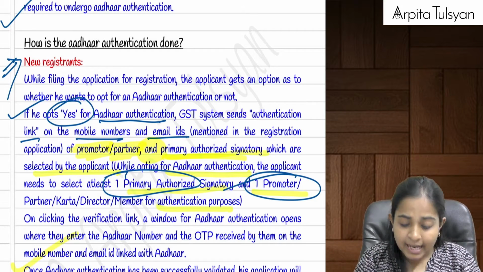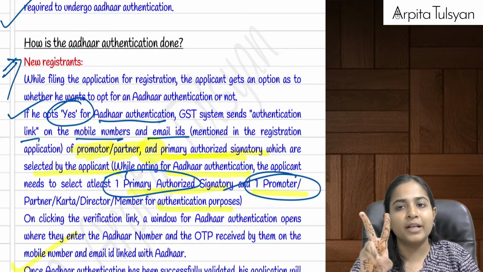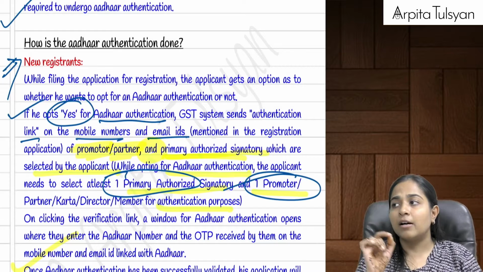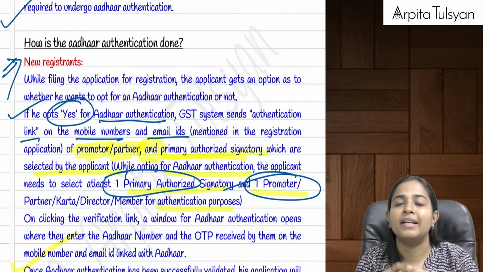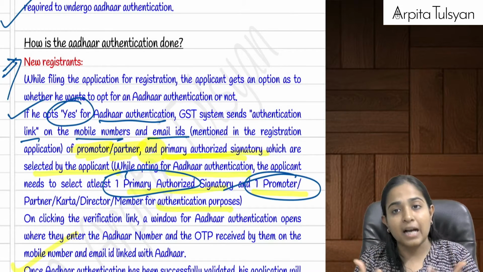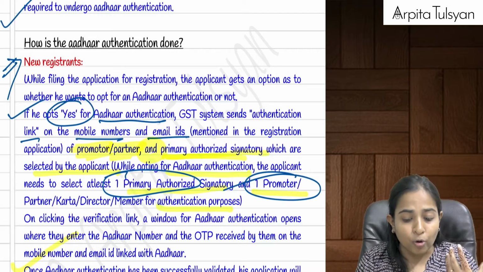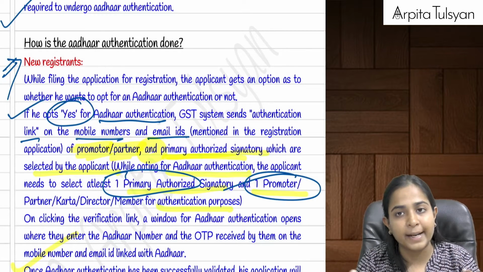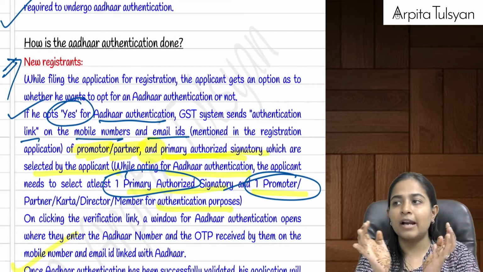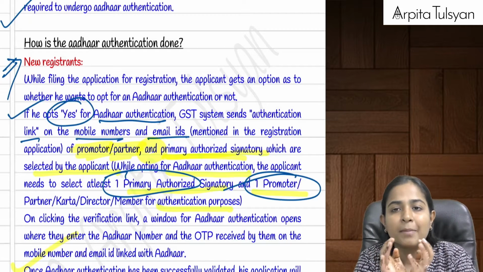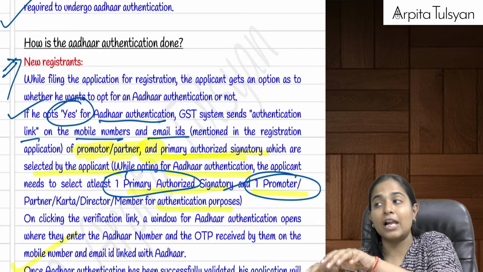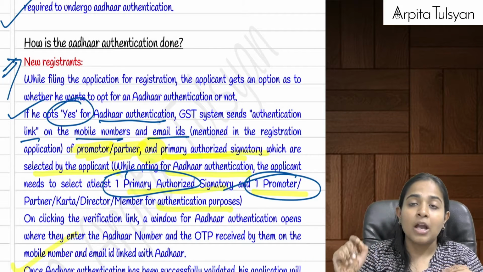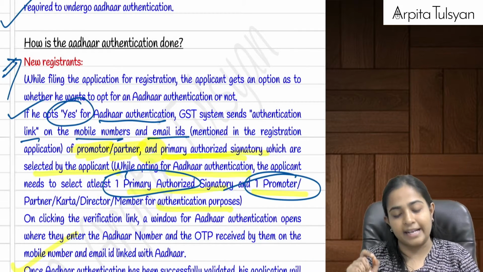then the Aadhaar authentication is done. This Aadhaar authentication has to be done for two persons. One is, let's say if it is a proprietorship, then of that individual person. If it is a partnership, then any one of the partners. If it is a company, then it has to be done of the promoter, or of one whole-time director. So one person either from the owner or one person from the management. That is one person whose Aadhaar authentication will be done, and yes, along with that, one primary authorized signatory, that person.